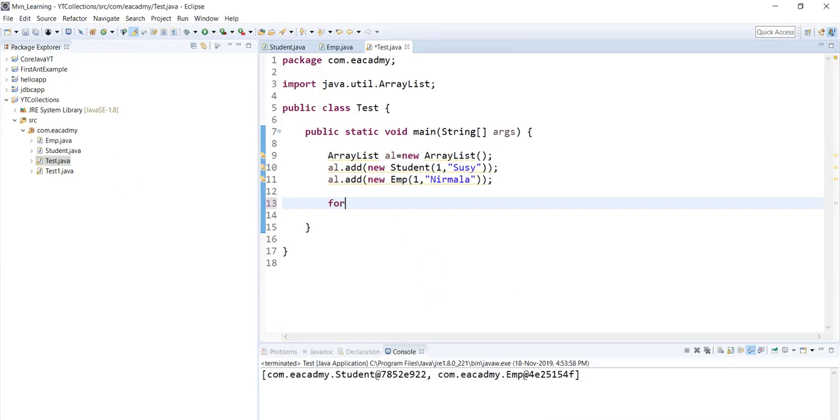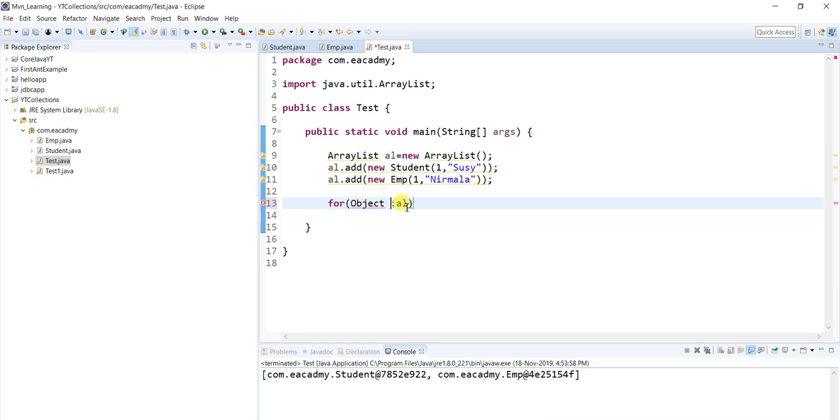So let's say I'm writing a for each loop. For each element in the ArrayList, how to read this is very important. How to read this particular for each loop? For each element present inside the ArrayList, I am going to run.